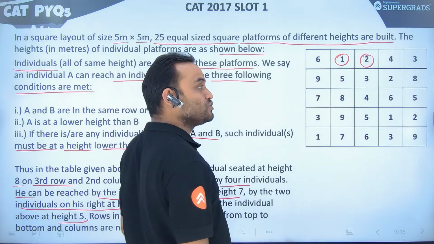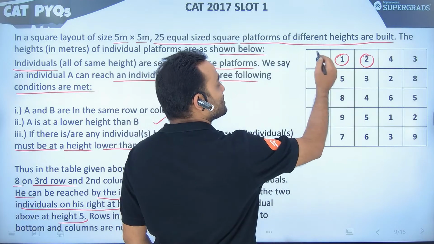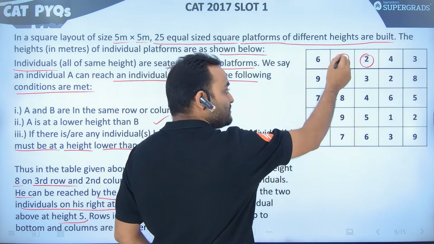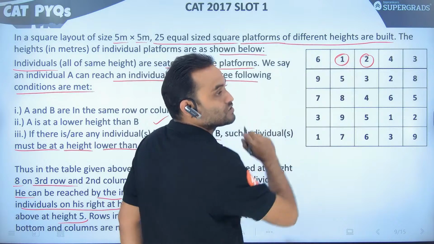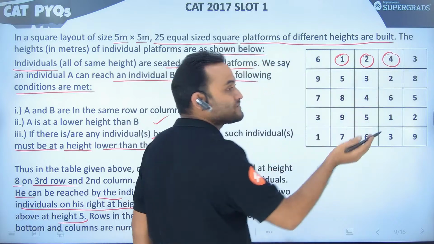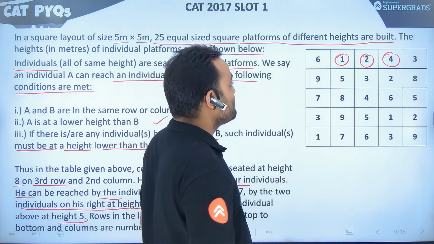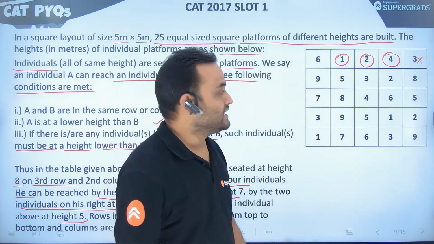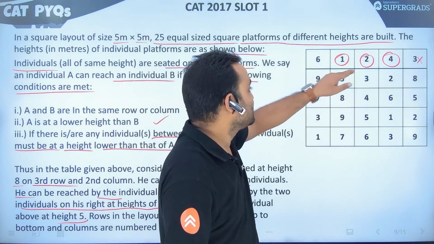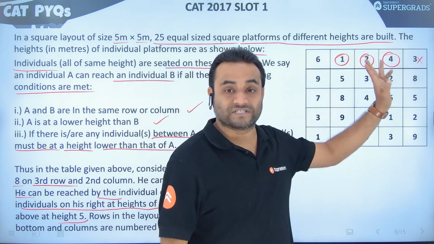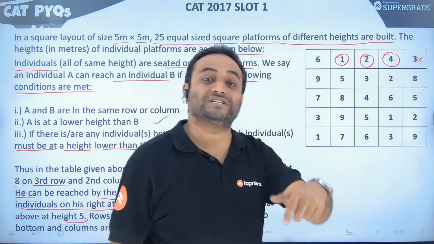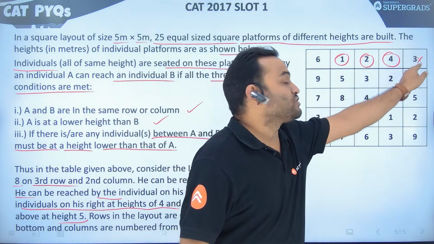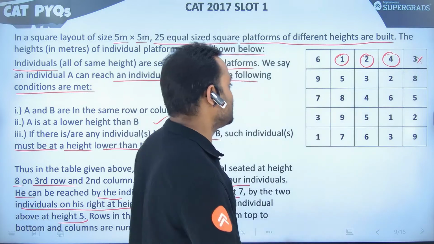6 can be reached by 2 also. 2 is on a lower height. The height of this platform is lower than 6. And in between, height is lower than 2. 6 can be reached by 4 also. But it cannot be reached by 3. Right? It cannot be reached by 3 because between 3 and 6, 4 is there. And the height of 4 is higher than the individual sitting on this platform. Height of this platform is 3. So 3 is not possible.